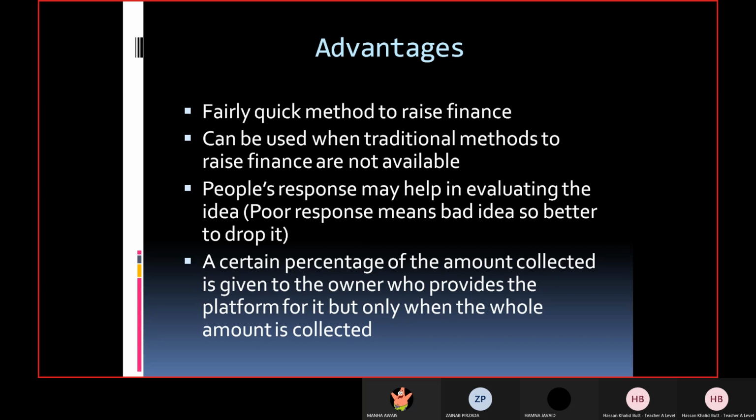Right? Yes, but if the whole amount is collected, then if you earn profit, you will actually give the share to the owners as well. I explained that to you earlier as well.